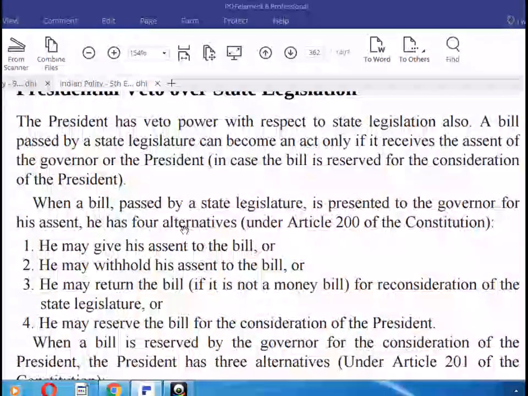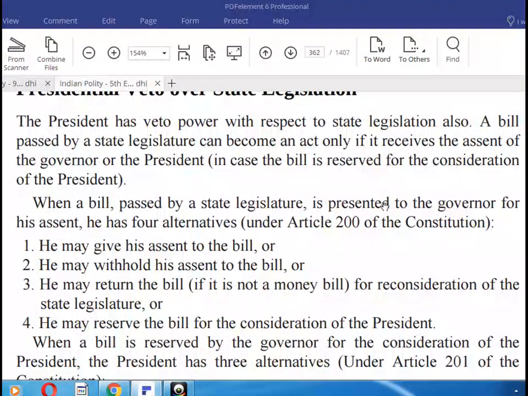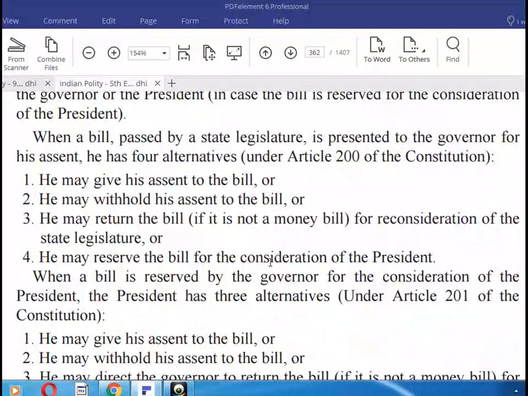Now we discuss: when a bill is passed by the state legislature, it is presented to the Governor for his assent. He has four alternatives under Article 200 of the Constitution. He may give his assent to the bill, he may withhold his assent to the bill, he may return the bill for reconsideration of the state legislature, or he may reserve the bill for the consideration of the President.